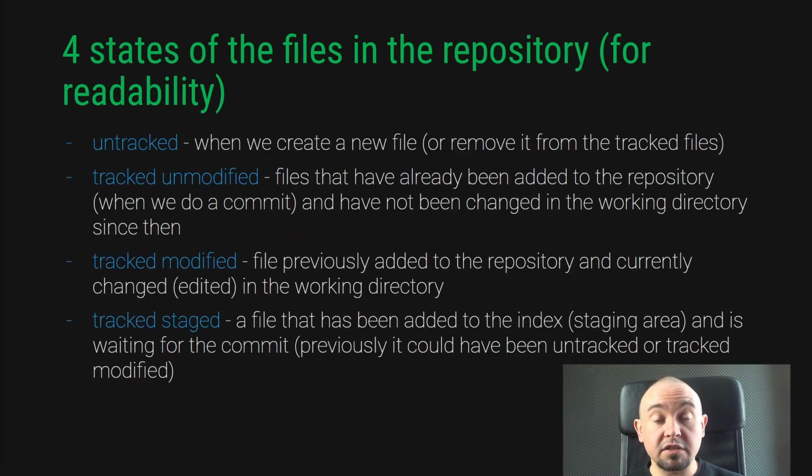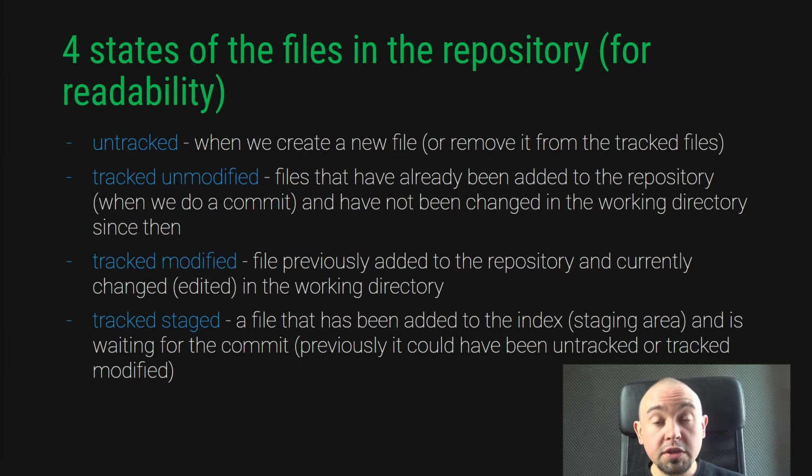Now let's focus on 4 states of the files in the repository. Be aware that this is a simplification of some kind. This is not an official file state breakdown. There are various methods of identifying these states. Nevertheless, I adopted such a division because it explains well what is happening to a certain file in a certain state. The first state is the untracked file, when we create a new file.